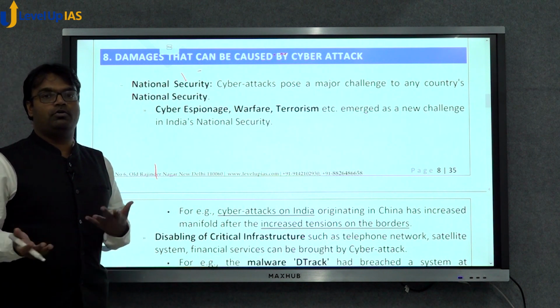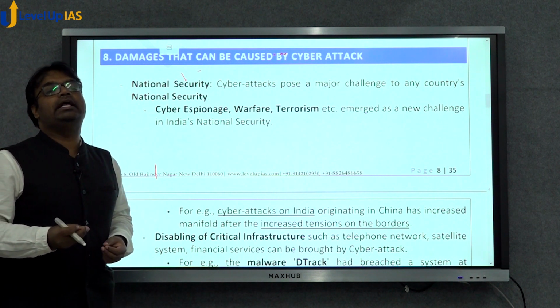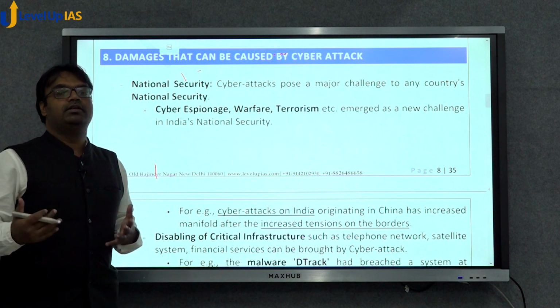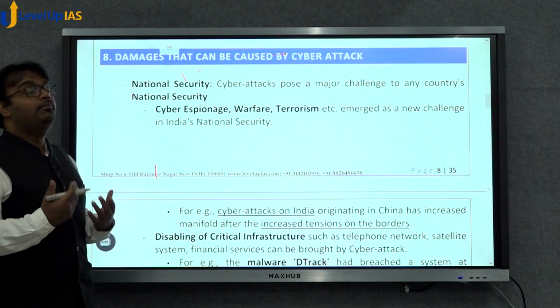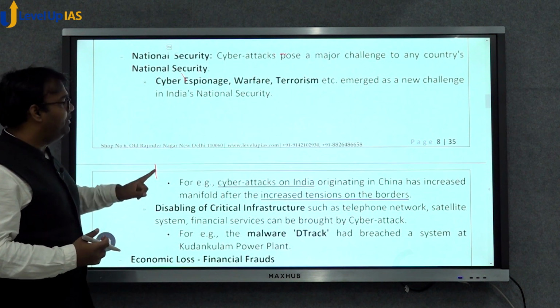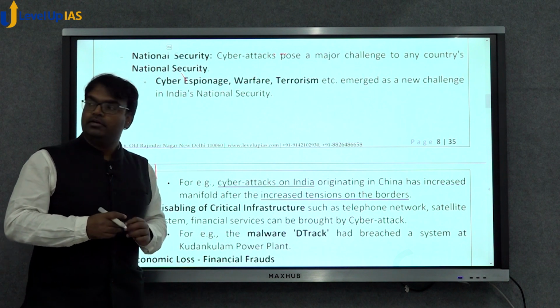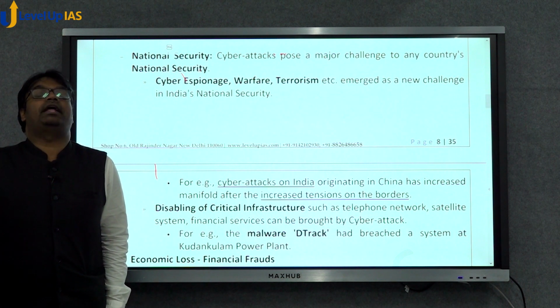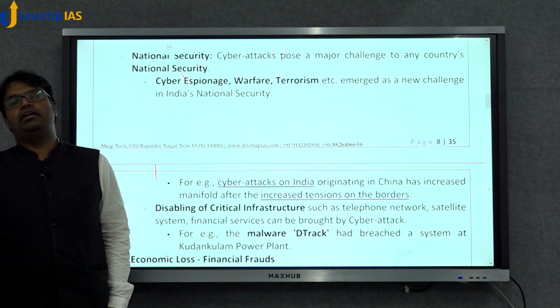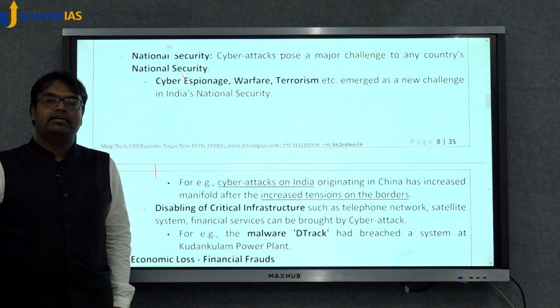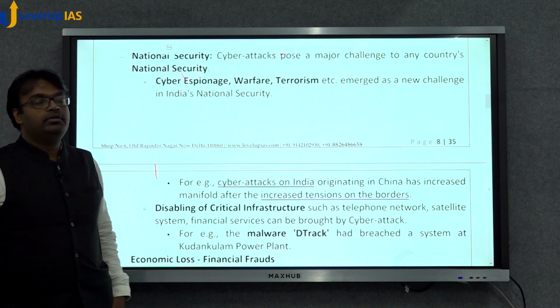For example, the Kudankulam power plant. Recently, someone accessed a system there. Though that system was not that important, it still increases the chances that India may face these problems in future. A good example is that after the May-June border incidents with China, the number of cyber attacks India is facing from China has increased. We faced cyber attacks even earlier, but now they seem more planned and more organized. Why is this so? This is because of this issue.